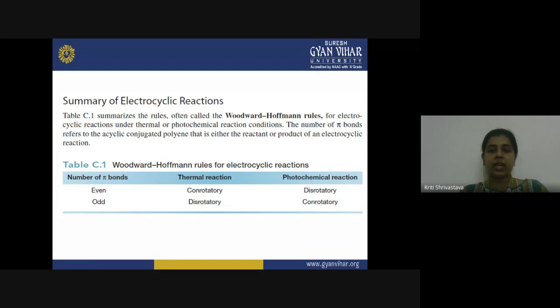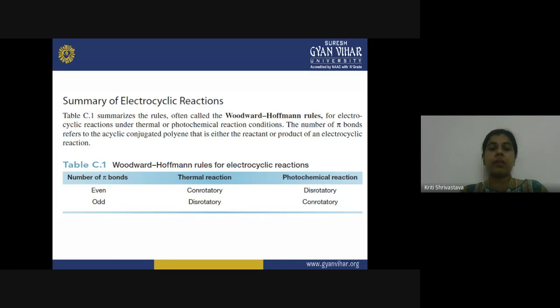Now suppose the number of pi bonds in your conjugated polyene is even, then what will happen? In the thermal reaction, a conrotatory motion will take place, but in the photochemical reaction, a disrotatory motion of the terminal p orbital will be allowed.